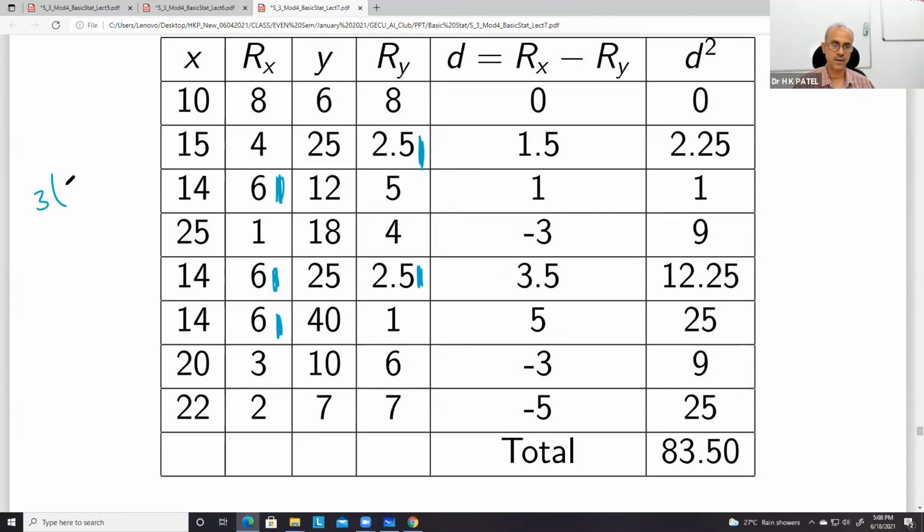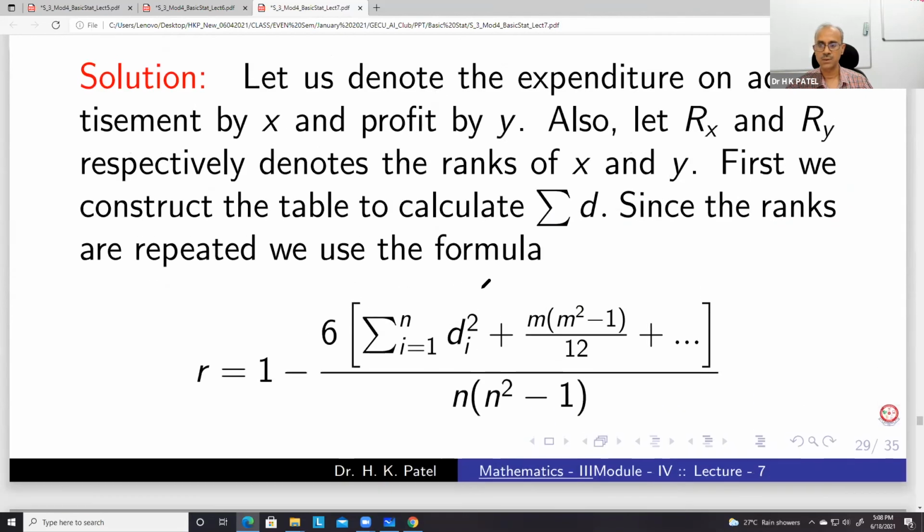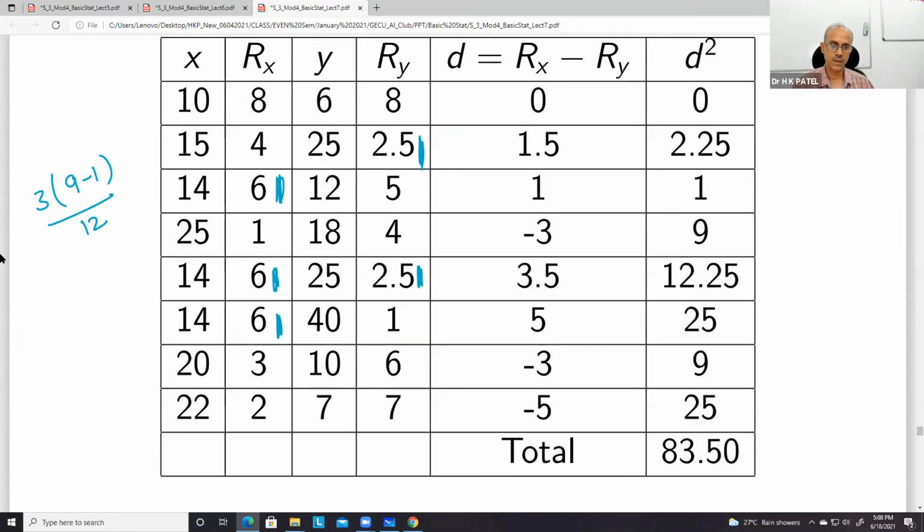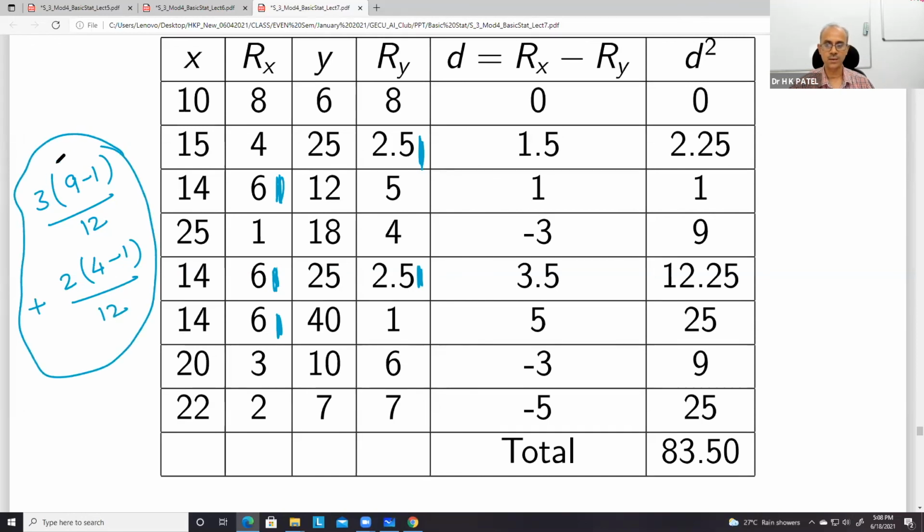Therefore, the correction factor will be 3 square, 9 minus 1 by 12. I think m square minus 1 by 12. Yes. And the other correction factor will be 2 square, 4 minus 1 by 12. So this much we have to add in the numerator.